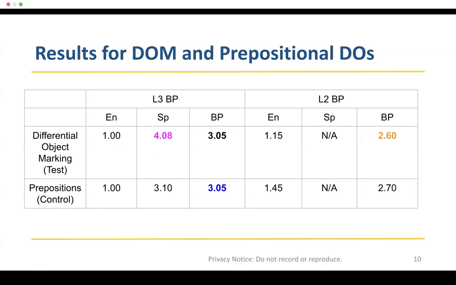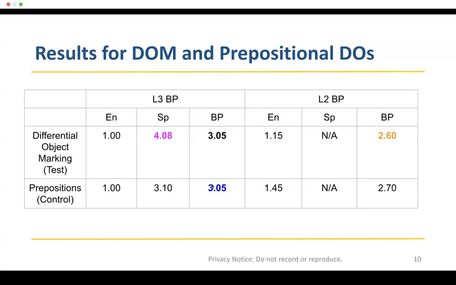The ratings in Spanish and BP are higher than we expected, but this is likely due to participants not being either native or dominant in Spanish or BP. Crucially, for DOM, participants rejected this in English as expected. Those that spoke Spanish rated these highly, which is also to be expected because this is required in Spanish. The Spanish speakers gave BP sentences in DOM an average rating of 3.05.